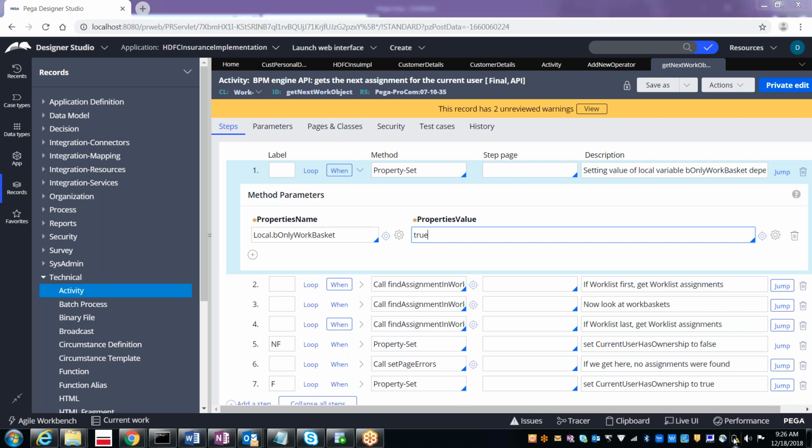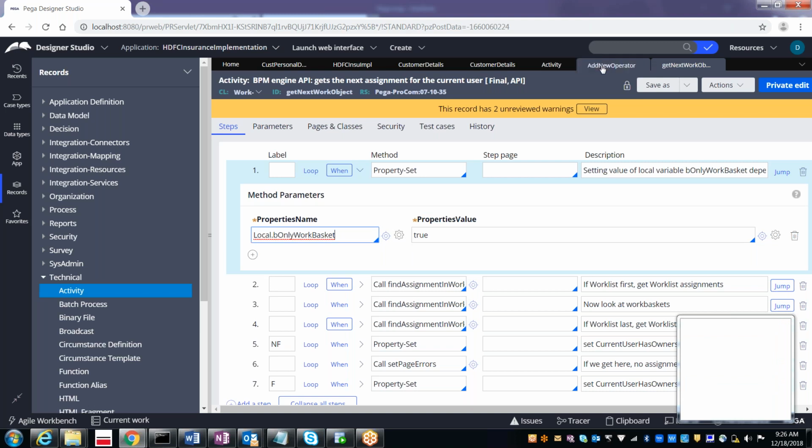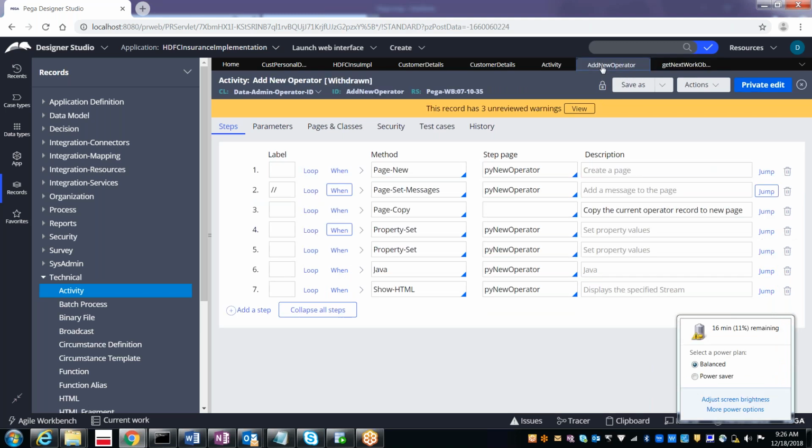Okay, so like that, this is the property set method we are using to assign some values. There are various methods available. Here somebody has written the Java step, so in this they will be writing the Java code.